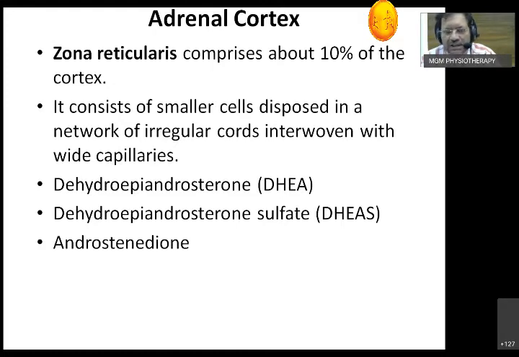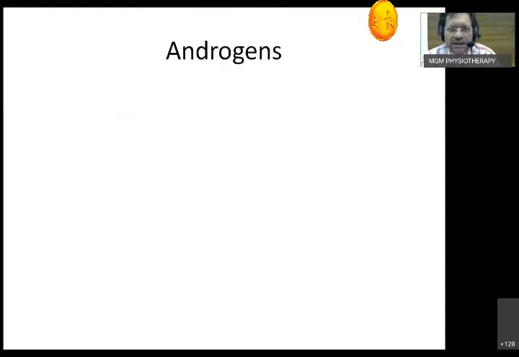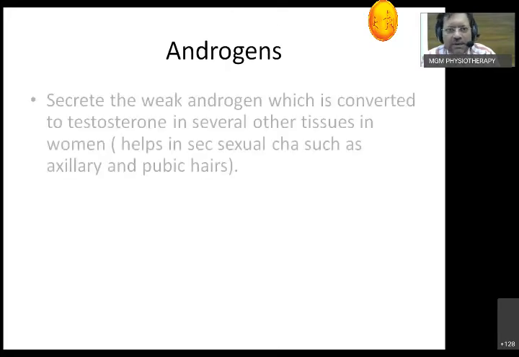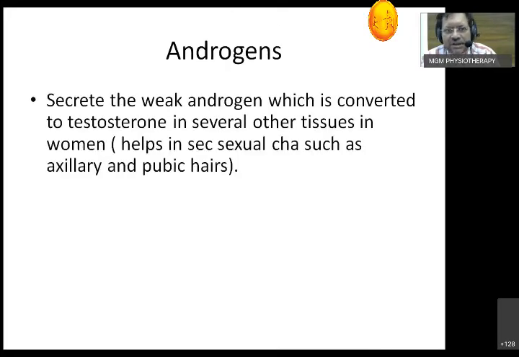Its major role is especially in female subjects, in women. It secretes a weak androgen which is converted into testosterone in various tissues of the body. Especially it helps in secondary sexual characters, that is the axillary and pubic hairs.